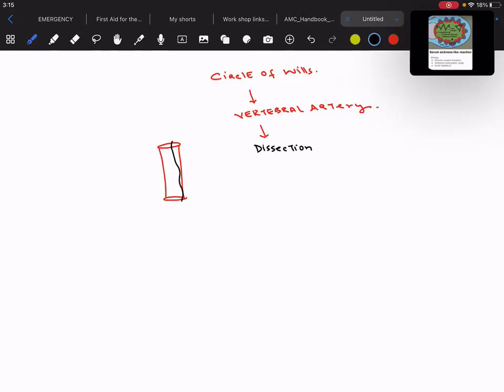And those patients who have vertebral artery dissection come to us with a triad, or we say a characteristic feature, of hemiplegia, plus the patient will have ophthalmoplegia.